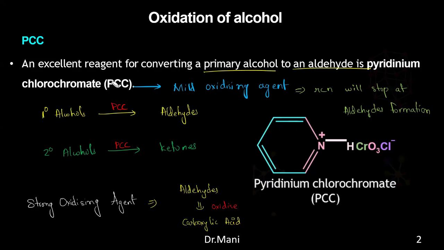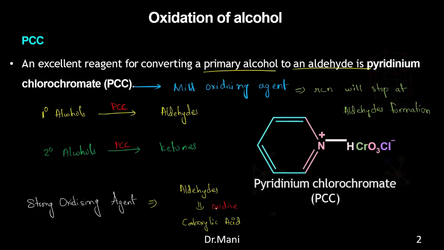So tell me, what is this PCC? It is pyridinium chlorochromate. What does it do? It acts like a mild oxidizing agent. It converts primary alcohols to aldehydes, and secondary alcohols to ketones. If we use a strong oxidizing agent, the aldehydes will further oxidize to carboxylic acids. But as PCC is not a very strong oxidizing agent, that will not happen. So is it clear?